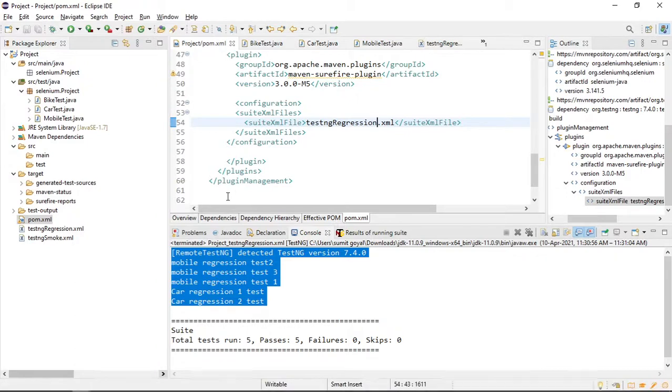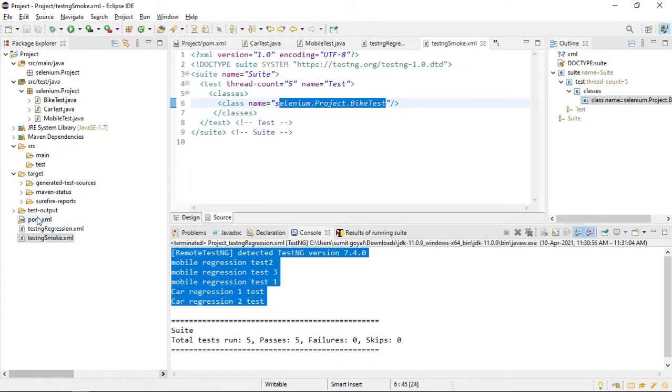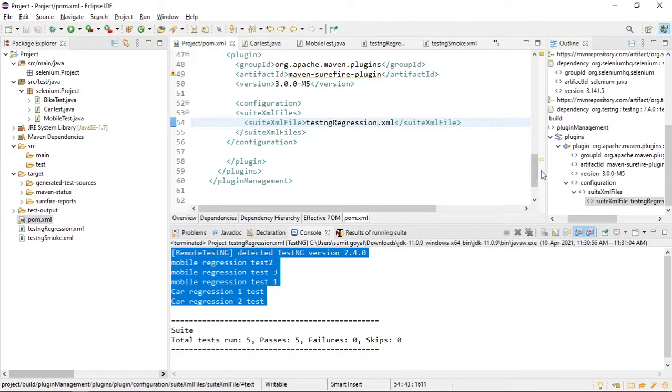There is one concept which is called Maven profiling. So basically for the regression test case, I will create one profile. For the smoke test case, I will create one profile. So how to create the profile? That is very simple. What I will do,